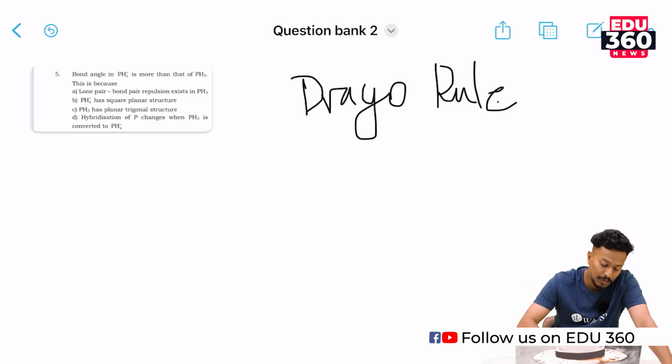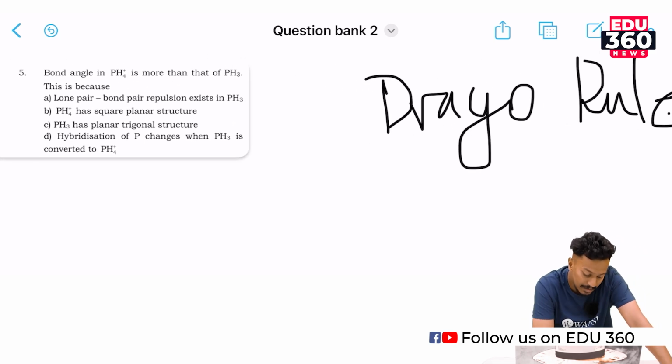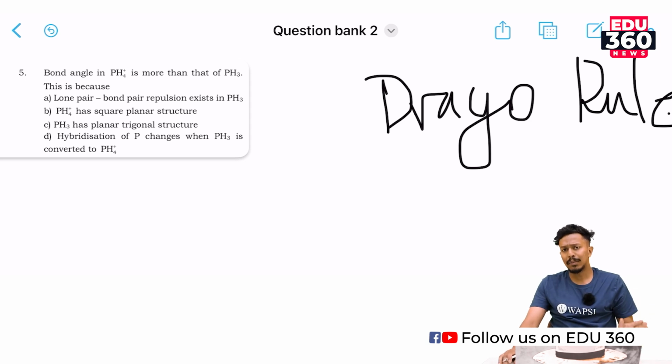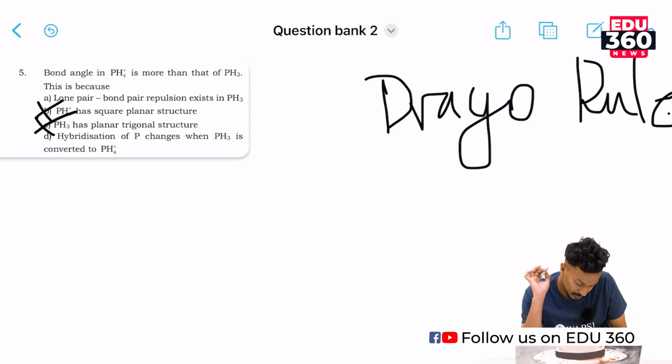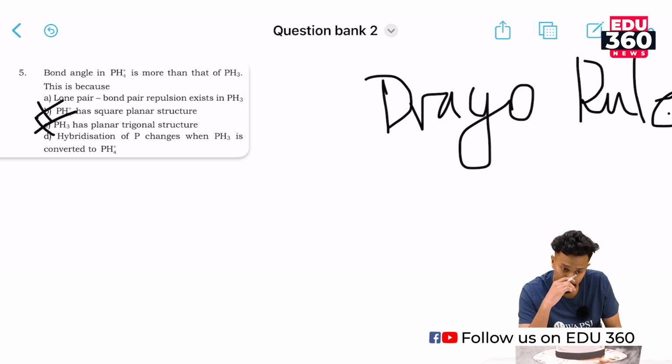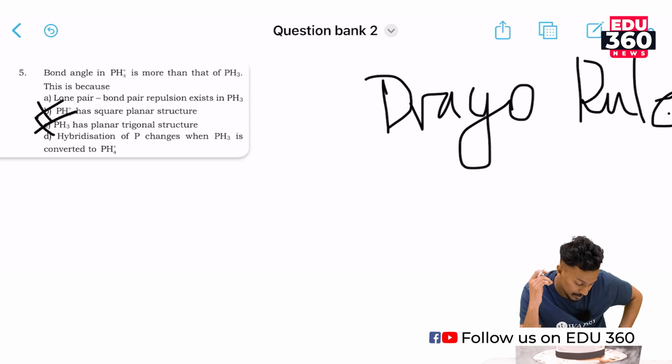So what we have here is that the bond angle in PH4+ is more than that of PH3. This is because of lone pair bond pair repulsion. PH4+ has a square planar structure. That is wrong actually. PH3 has a trigonal structure. As there is no hybridization found in PH3, the hydrides of phosphorus and its cation, we could rule out the possibilities of option B and option C. So the correct option would be what?